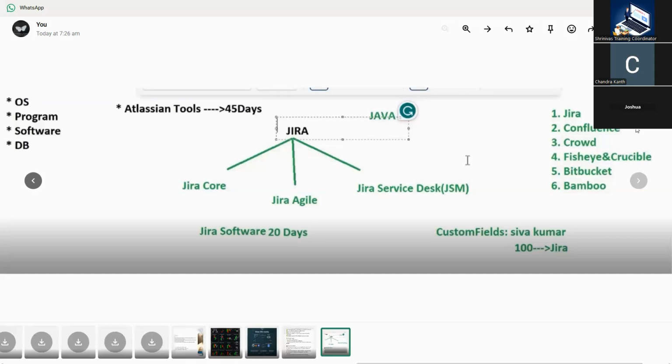In the coming year, October or September 2026, the data center will also be discontinued. So the companies have to move from data center to cloud. Here we have more jobs, as cloud migration from data center to cloud.